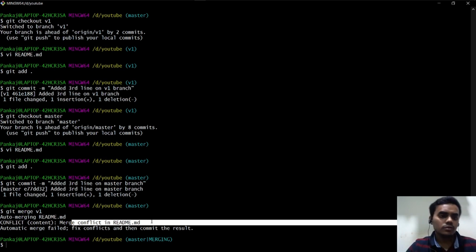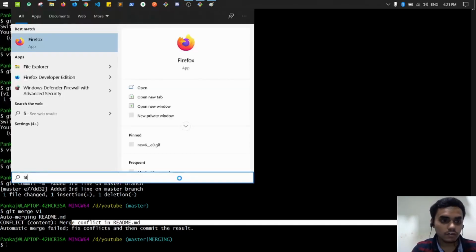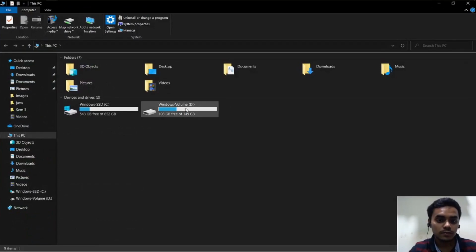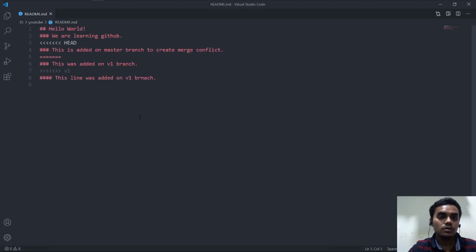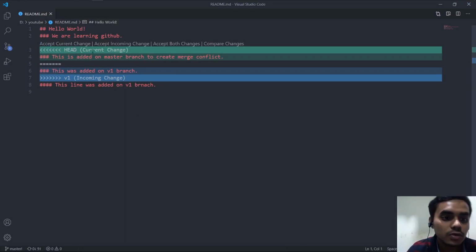So if you have some nice code editor like Atom or Sublime, or I don't know about them, but I use VS Code. So this is the file that we were working on, right? Here you can see the current change is pointing here, that we did on master branch. And incoming changes, the third line we added, was added on v1 branch, and this was added on master branch.